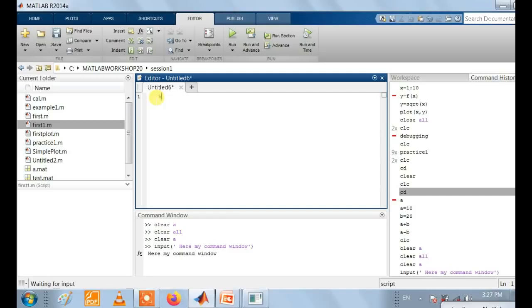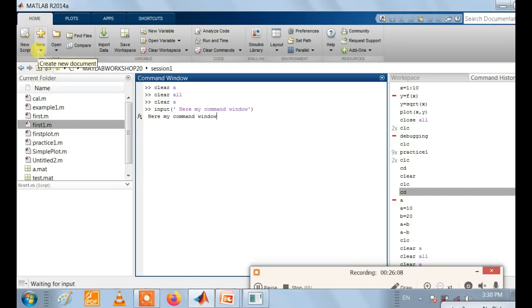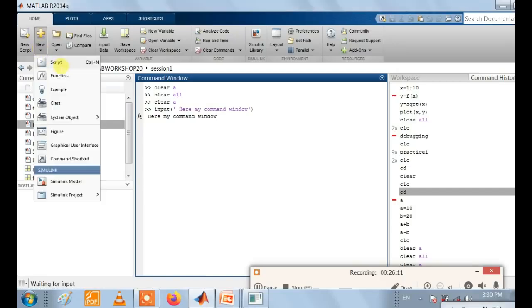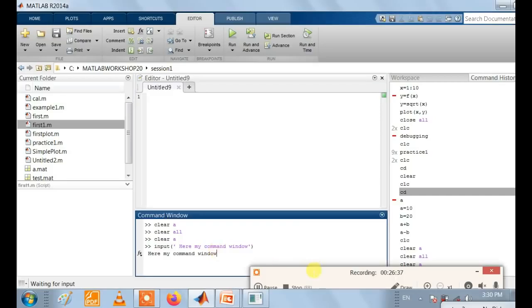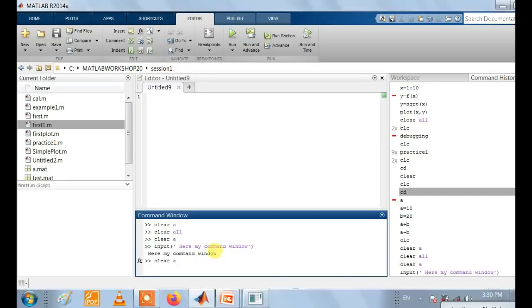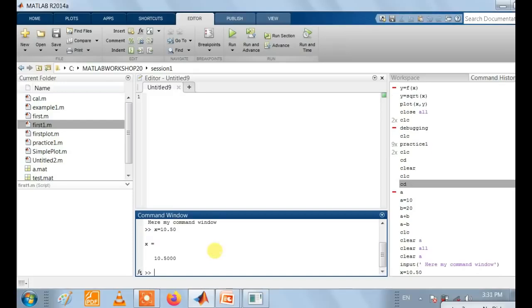So we can write the code. Now start with the editor window by clicking New and selecting Script, or we can use Ctrl N to create a new script window. The script editor is used to execute multiple lines of code, or sequential lines of code, at a time, but in the command window we can access only one command at one time. Again, if we create the variable x equals 10.50, a float value, only one command is executed at a time.